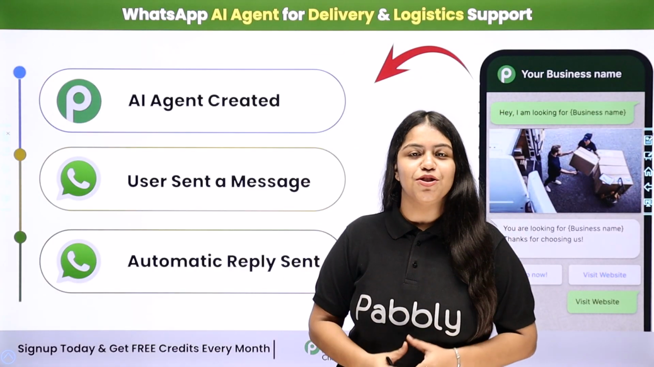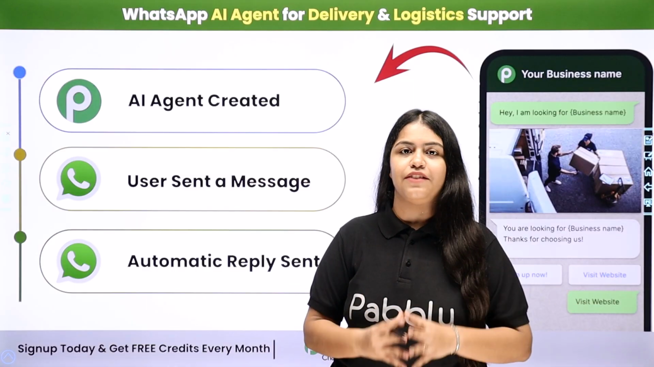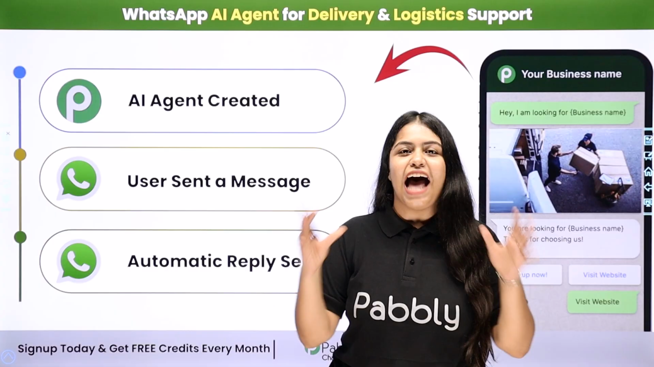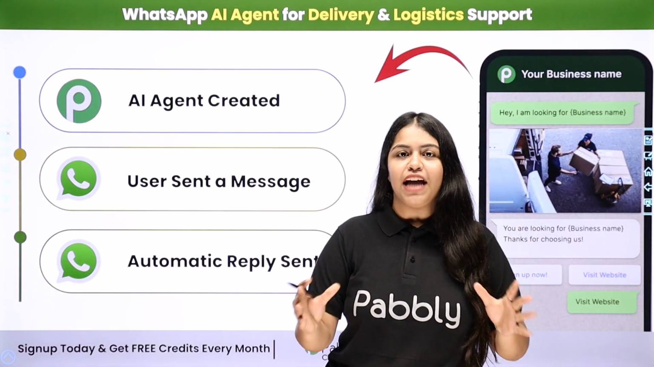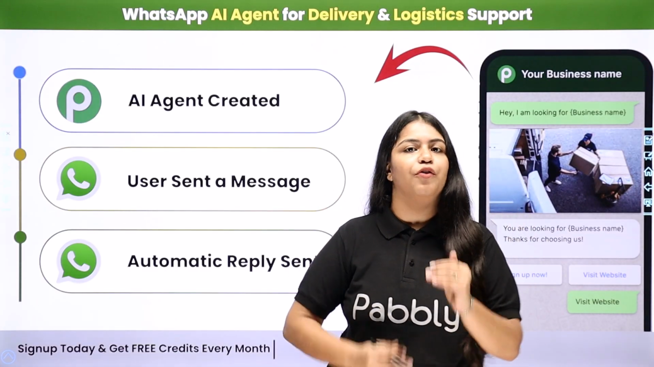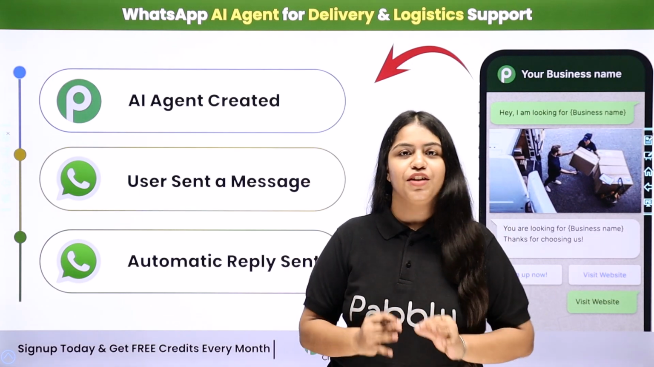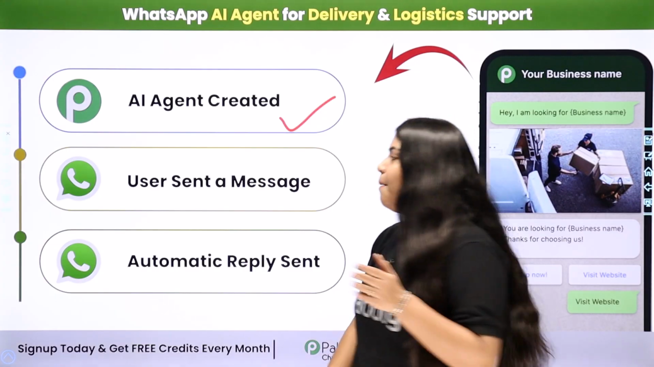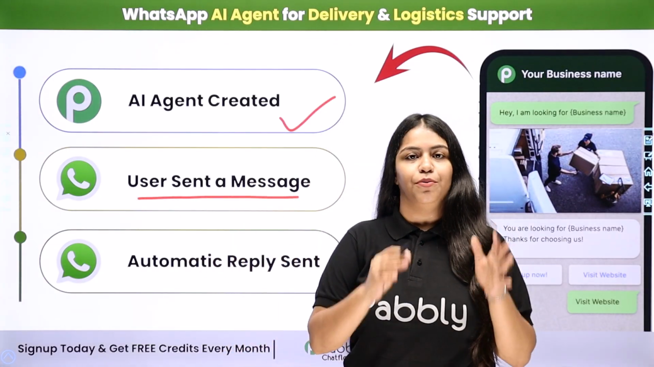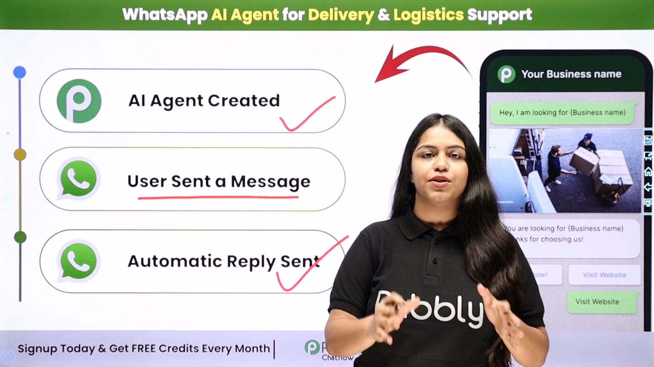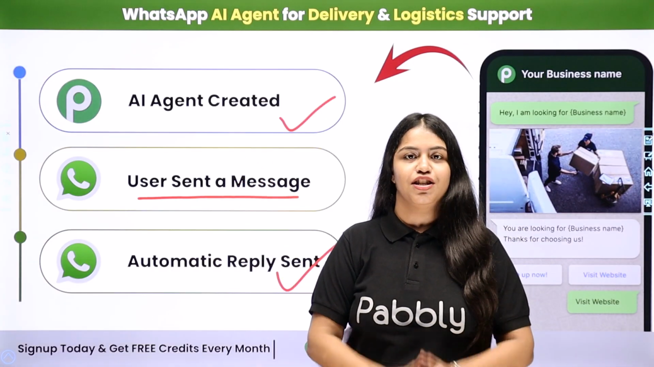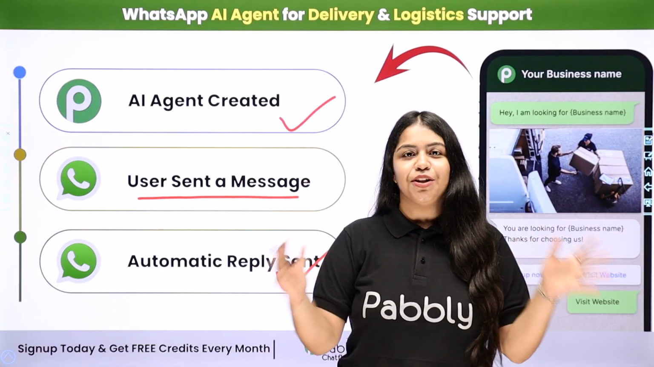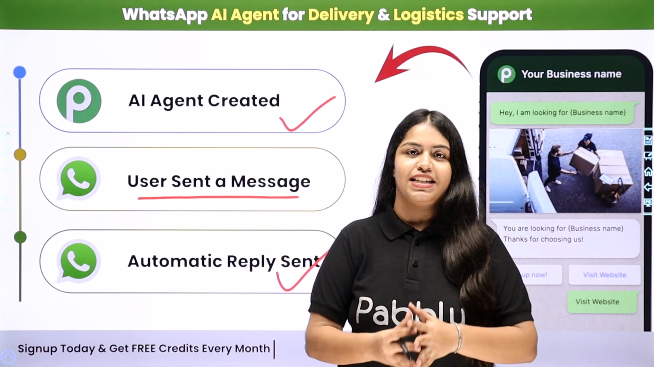So like you, I'm also running a business and we regularly receive user queries on WhatsApp related to delivery and logistics. And it is such a tedious task to reply to all of those WhatsApp messages over and over again. So to solve this problem, I have simply created an AI agent, and now whenever my user sends me any message, an automatic reply is sent to my user using this AI agent. So if you also want to create this WhatsApp AI agent for your own business, then for that you have to come with me towards my screen.